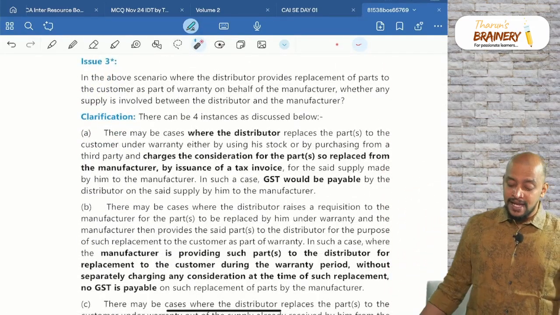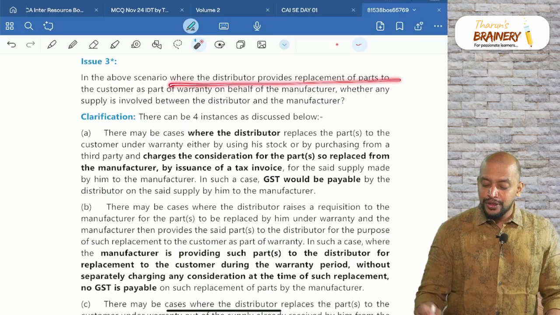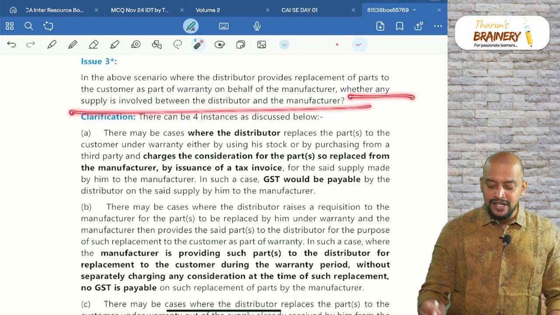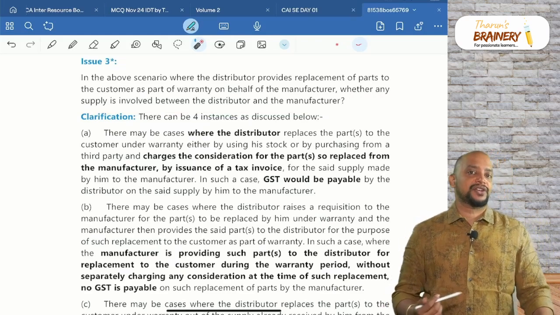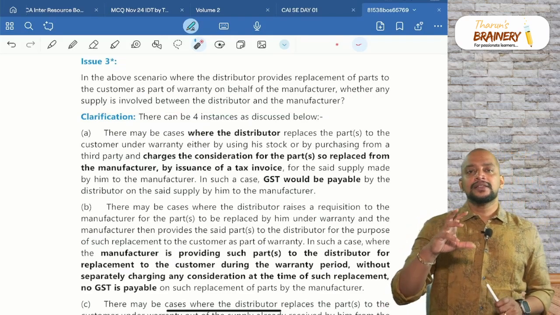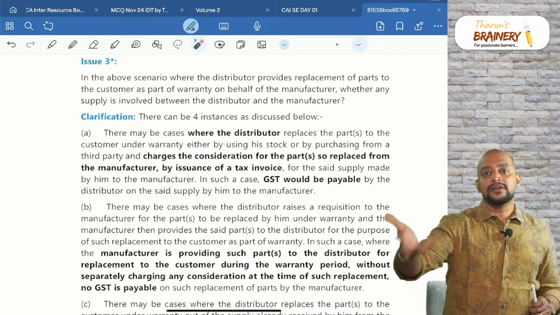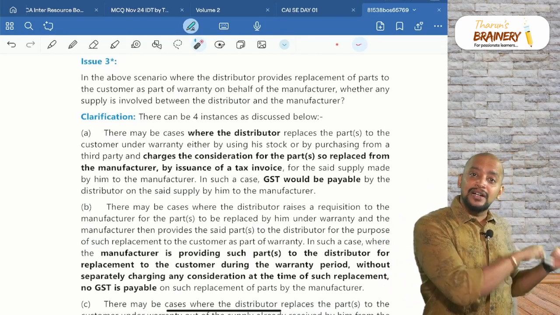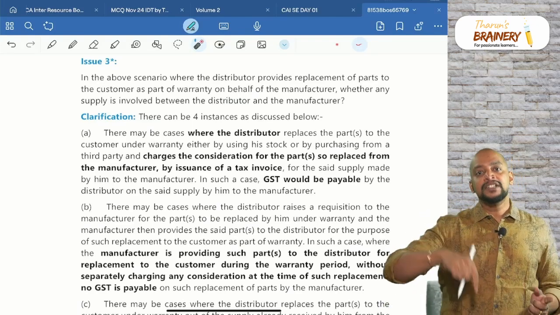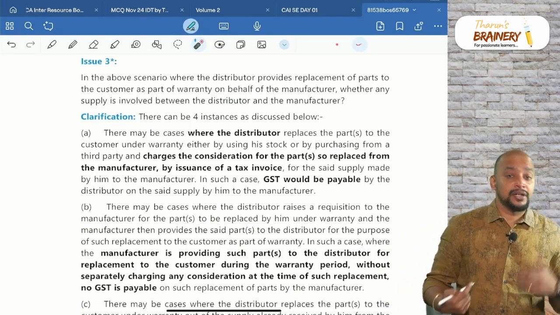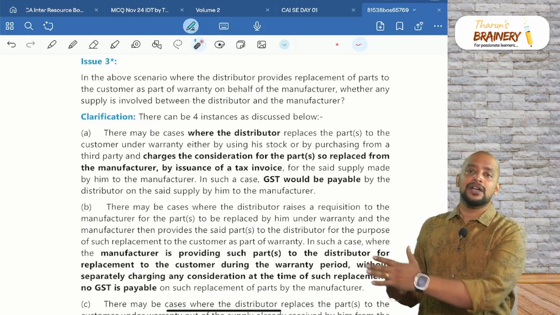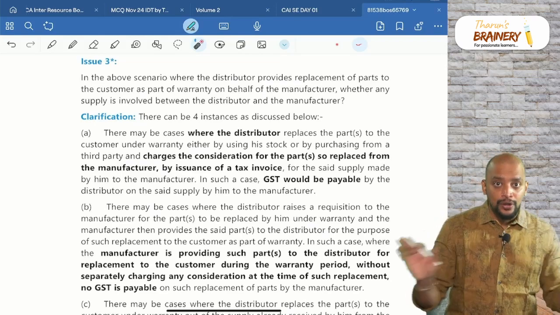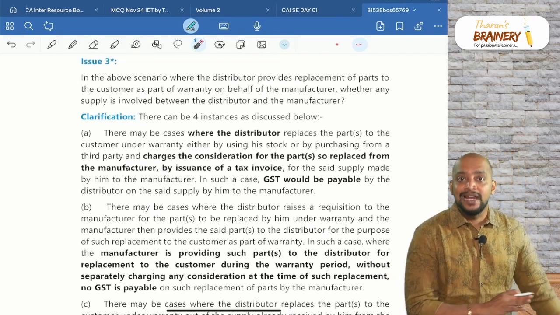Issue number 3. In the above scenario, where the distributor provides replacement of part to the customer as a part of warranty, whether any supply is involved between the distributor and the manufacturer. Now, the second example, that is, distributor gave the new torch, but when that new torch is given, he needs to get that from the manufacturer for replacement. In that case, when manufacturer is sending that new torch to the distributor, will it become supply in the hands of the manufacturer? No. So manufacturer also is not required to pay any GST.